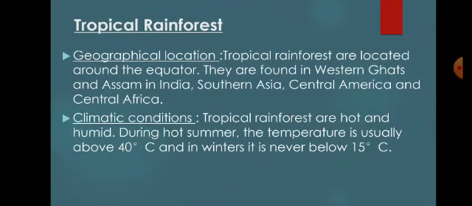During summer, the temperature is usually above 40 degrees Celsius and in winter it is never below 15 degrees Celsius. Also, as the name suggests, the tropical rainforests receive direct sunlight for most part of the day, so they have a hot, wet and humid climate. They receive plenty of rainfall throughout the year and these regions have thick green forest with a variety of plants and animals.